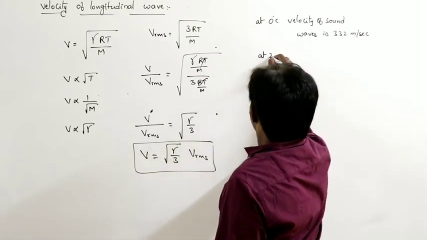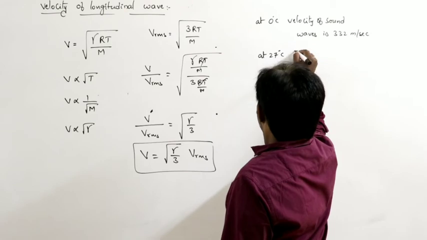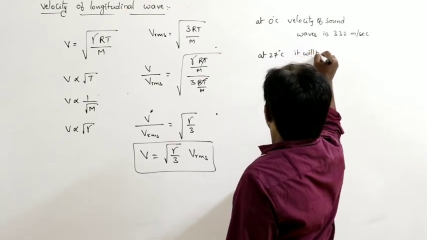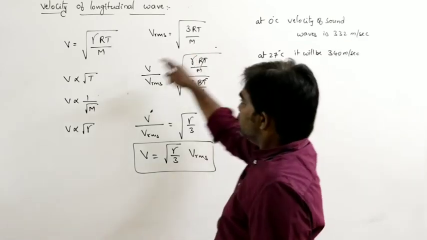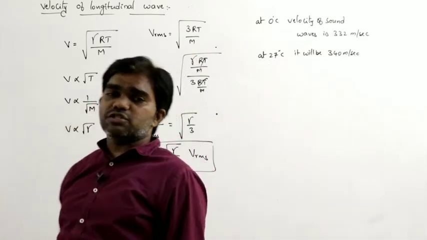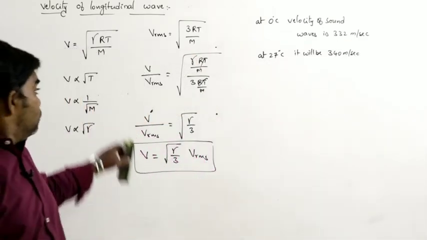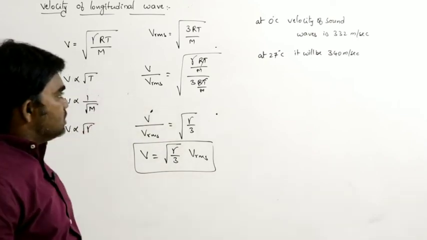At 27 degree Celsius, it will be approximately 340 meters per second. So that means with increase in temperature, velocity also increases.